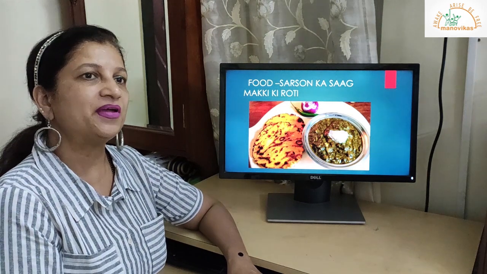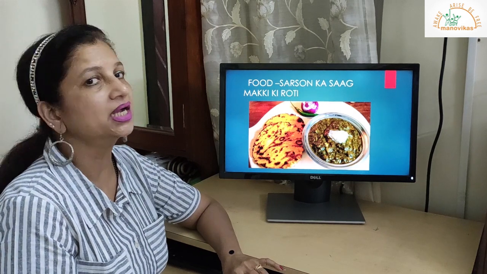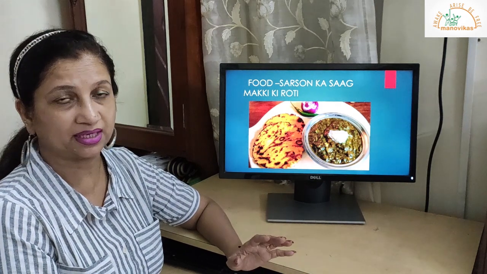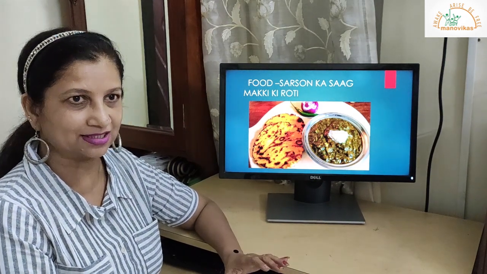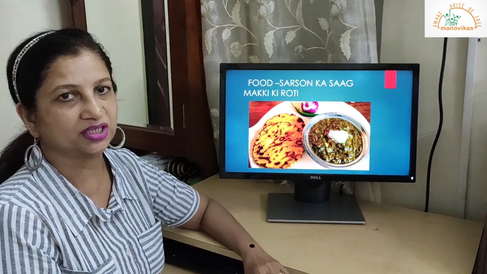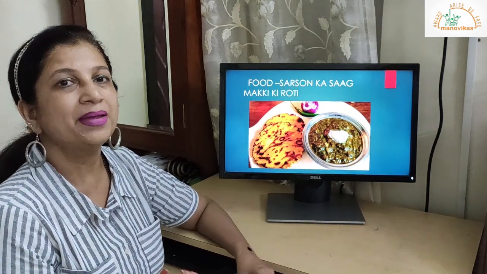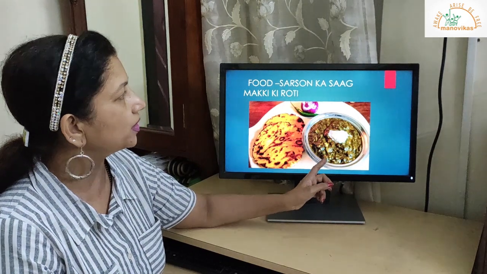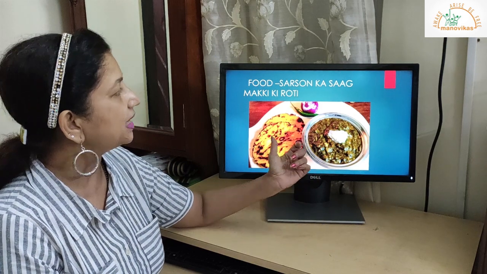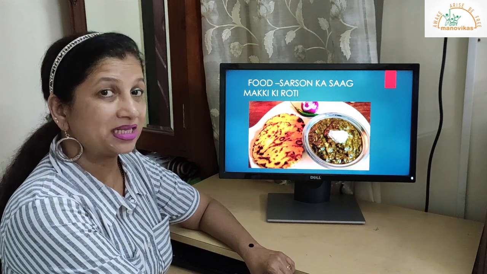Food. The famous food of Punjab is sarson ka saag and makki ki roti. This is the famous food, children, and it is yummy. Believe it, children, I have tasted this and it is very yummy. Makki is maize, makki ki roti. Sarson is mustard, children. Sarson ka saag is made out of that. Very yummy for those who are vegetarians.